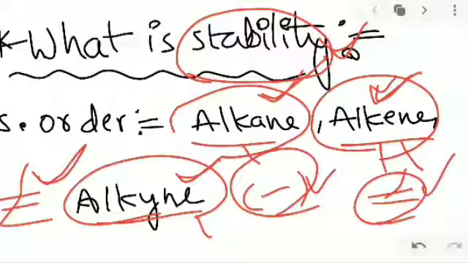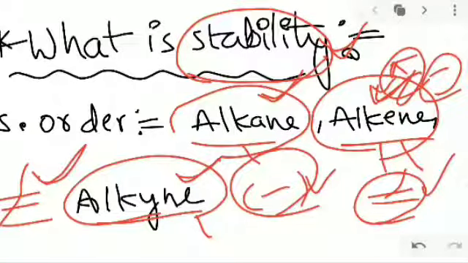Finally, I hope all of you understand about stability and what is meant by stability order, which mostly depends upon pi bonds, sigma bonds and hybridization. So we can easily find out which is more stable and least stable. Here we only see aliphatic hydrocarbons. These are the hydrocarbons in organic chemistry. So this is one of the topics, stability order and what is meant by stability.